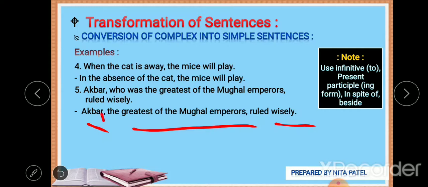So don't forget this punctuation, it is very important wherever you are using a noun phrase or this kind of subordinating phrase, using subordinating conjunctions. Not every time, but some of these structures need this kind of comma. Wherever you find a little pause, you have to put a comma.